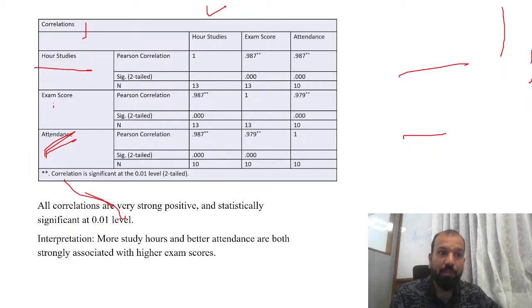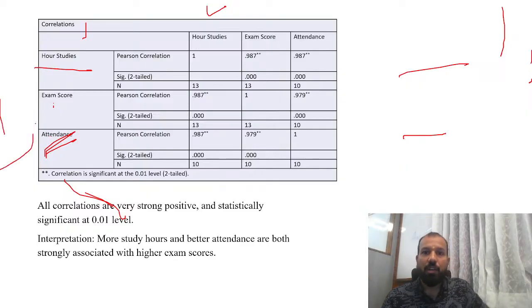Now we have added one more factor called attendance. How much attendance you have, how many hours you are spending, and how much it is impacting the exam score. अगर समझ लीजिए कि if you are coming on a regular basis to the classes, your attendance is full, you are focusing on whatever the professors are teaching in the class, whether there is any impact or not, we wanted to see the impact.